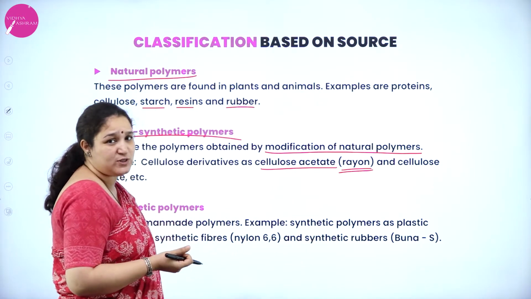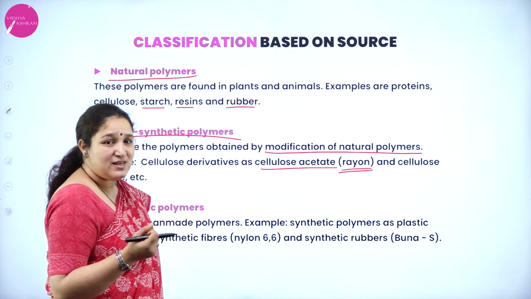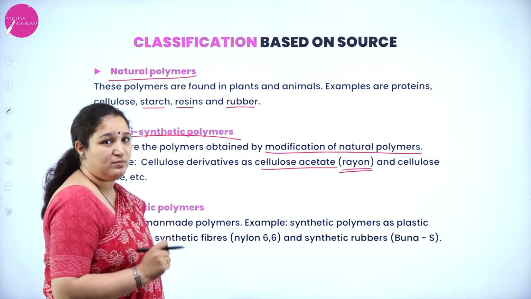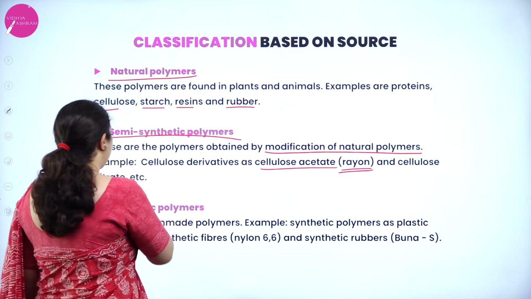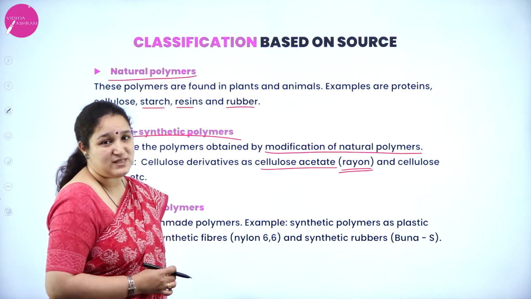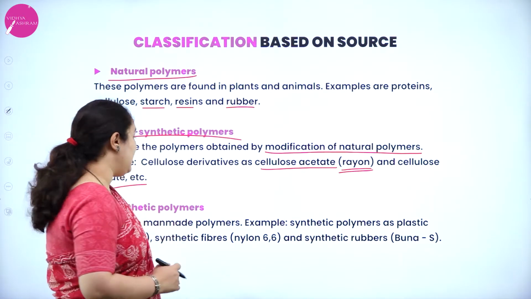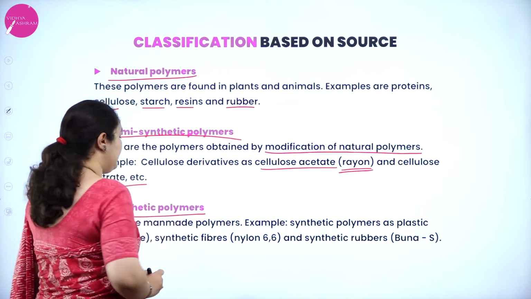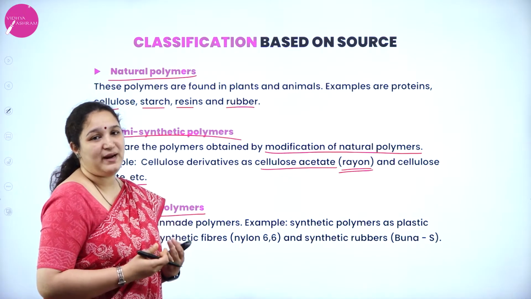Rayon clothes which you have come across is again a semi-synthetic polymer. Cellulose nitrate, etc. Or I can also give rubber as a best example. Okay. Next one is synthetic polymers. These are man-made polymers.